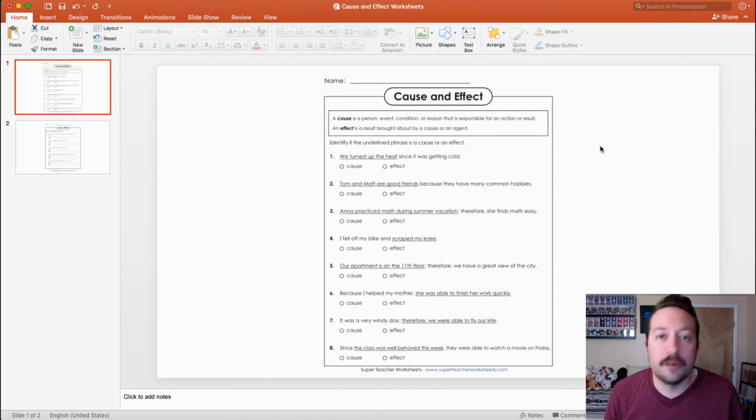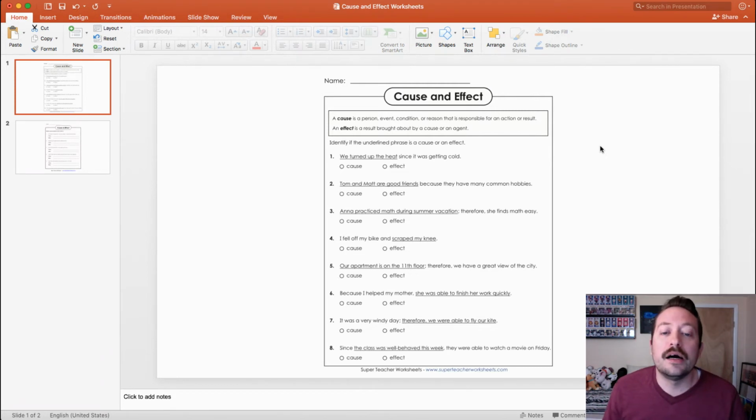So if I said to you, I was late for school because I didn't hear my alarm clock, then I was late for school is the effect. What's it the result of? The fact that I didn't wake up to my alarm clock. So the cause is that I didn't wake up to my alarm clock. What was the effect of that? I was late to school.